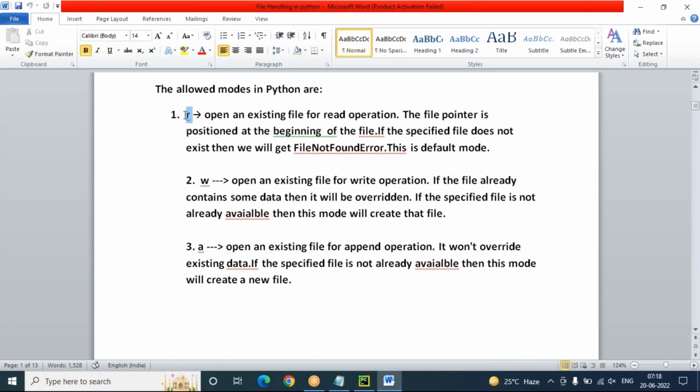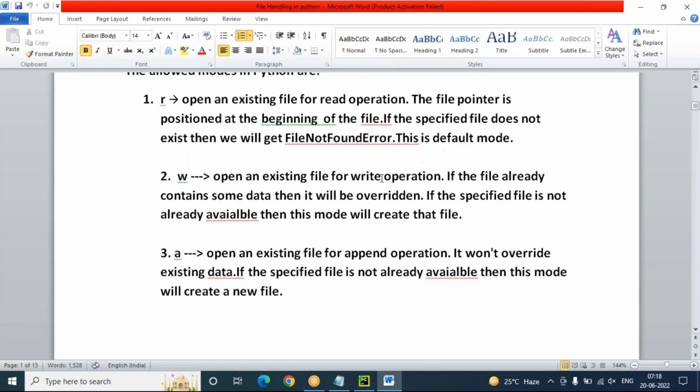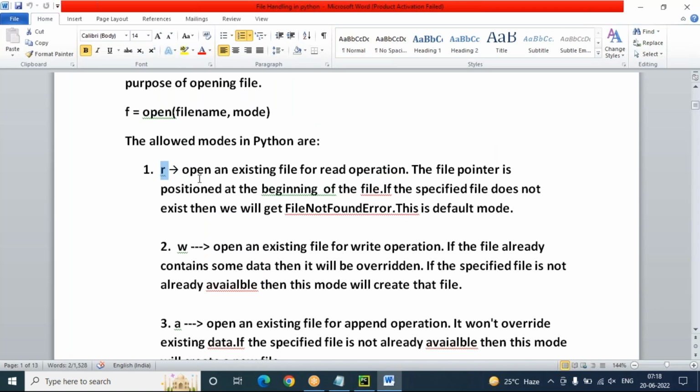R mode means read mode: open an existing file for read operations. Existing file means the file should already be there, and you are trying to open it to read the data from that file. The file pointer is positioned at the beginning of the file. File pointer means the cursor, like this, the cursor blinking at the start of the file. In this mode the file pointer is positioned at the beginning of the file.